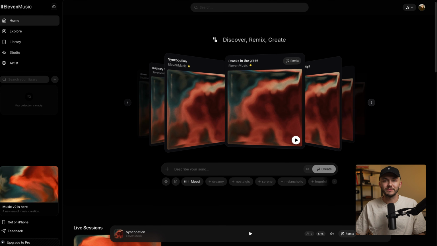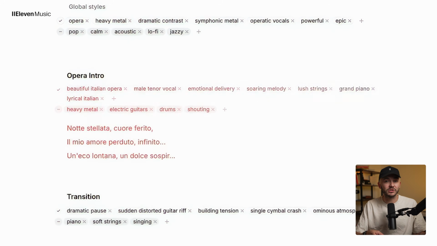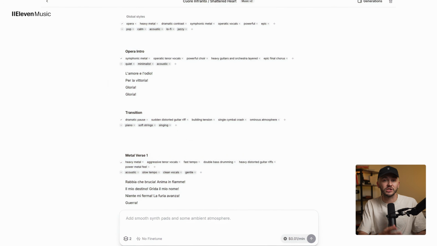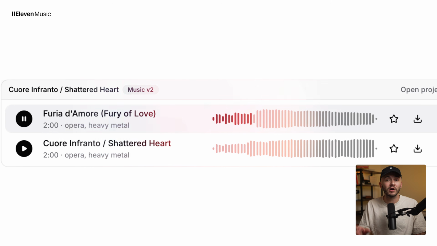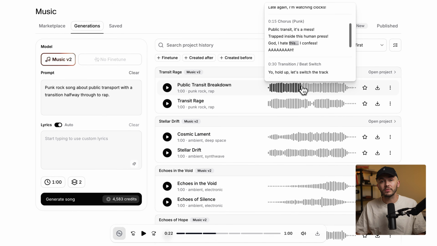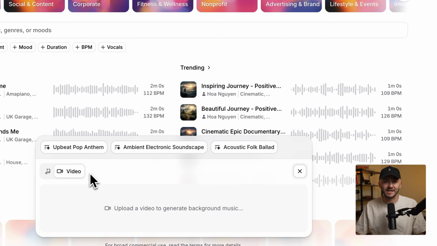We just launched Music V2, the next version of our AI music model. You can now build a full song section by section, regenerate any part of a track without touching the rest, and a single song can move from opera to heavy metal and back without falling apart. And so in this video, I'm walking you through everything that's new and how to use it inside ElevenCreative.